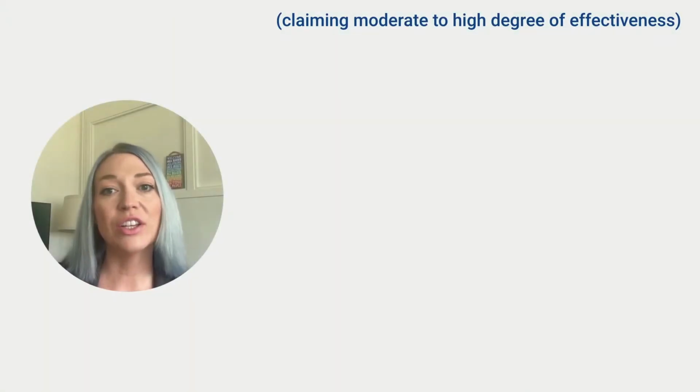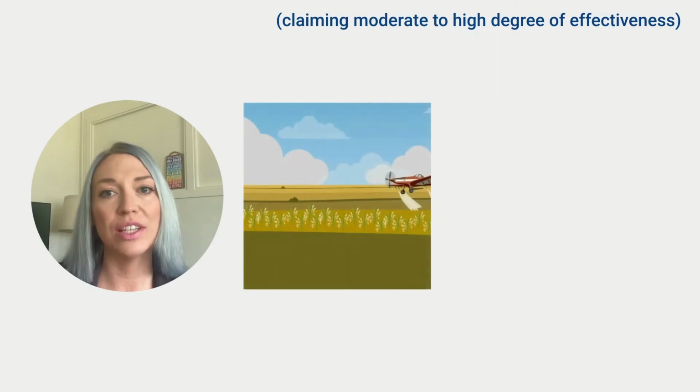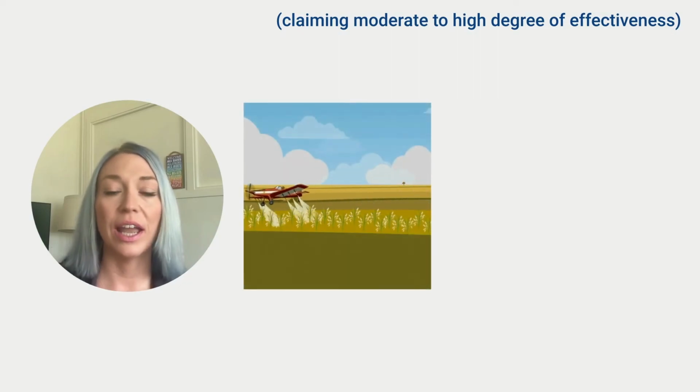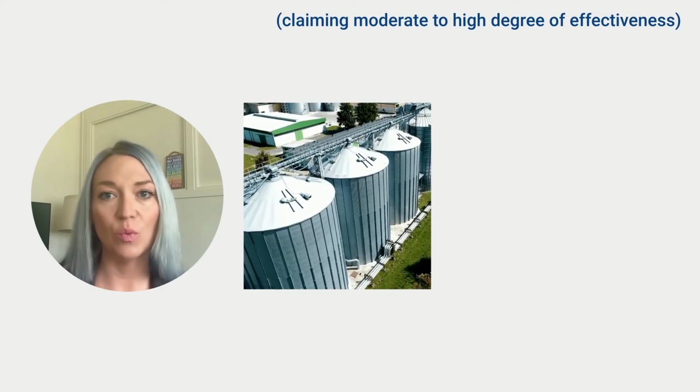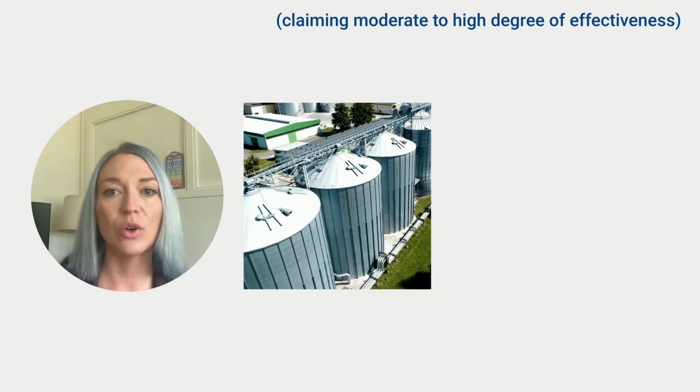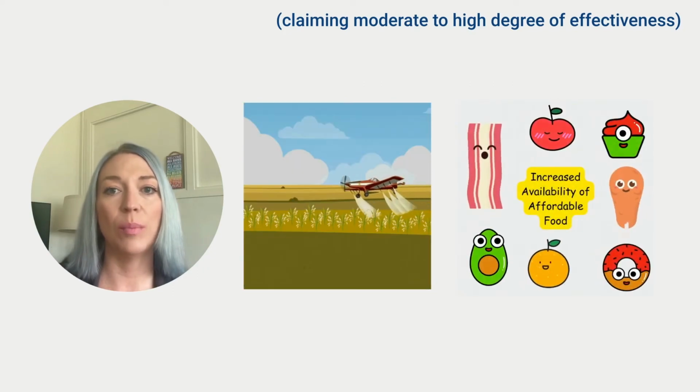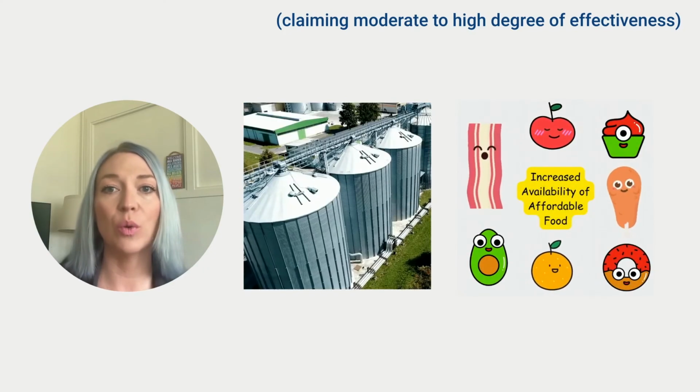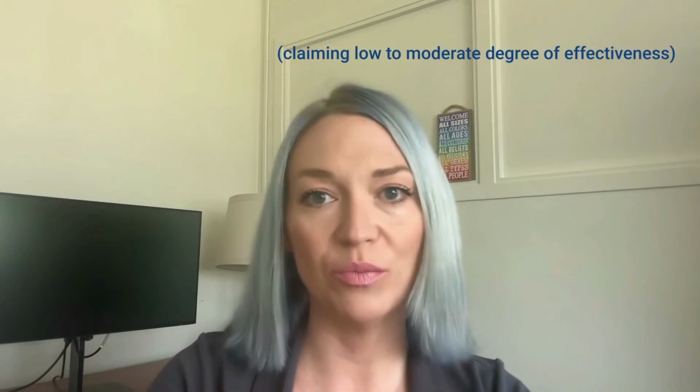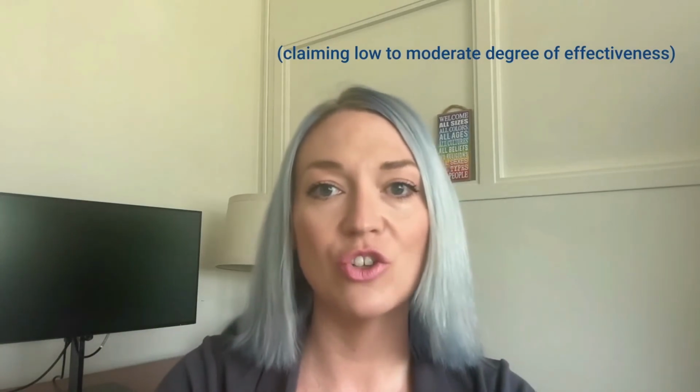The use of high-yield seeds, chemical fertilizers, pesticides, and mechanization allowed more land to be cultivated, producing crop surpluses that helped lower prices and make food more affordable for many people. We could also argue that these practices were effective to a moderate or low degree in reducing hunger in less developed countries.